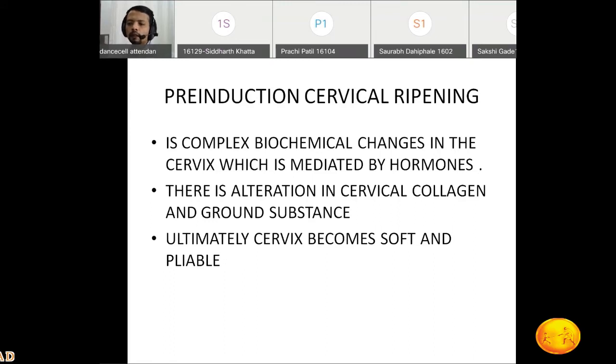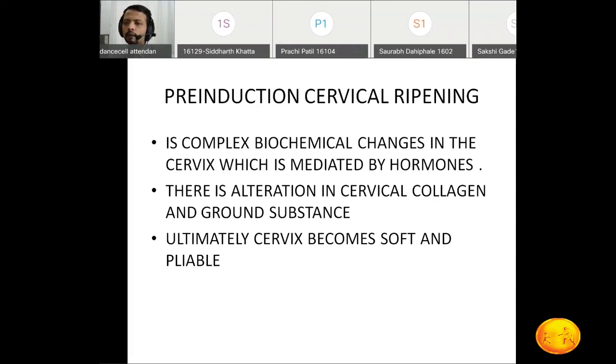There is a structural rearrangement of the collagen, and some of the ground substances become dissolved, like hyaluronic acid and glycosaminoglycans, and because of that, ultimately the cervix becomes soft and pliable.